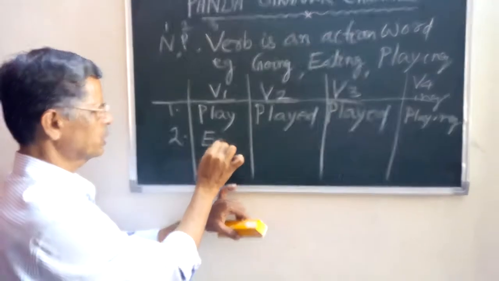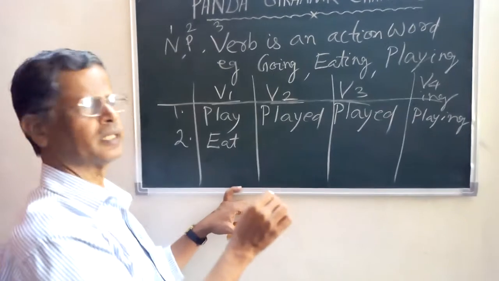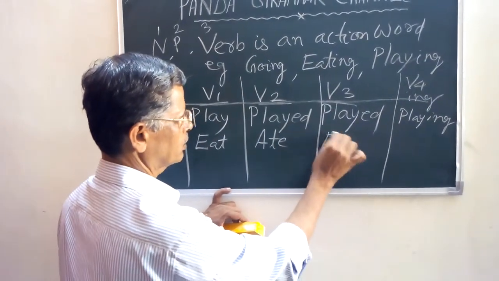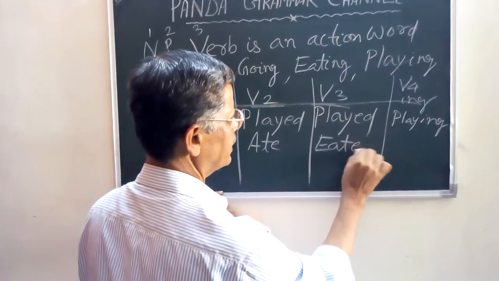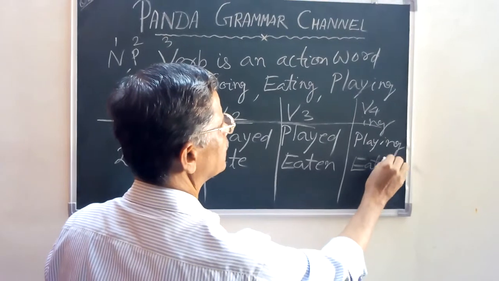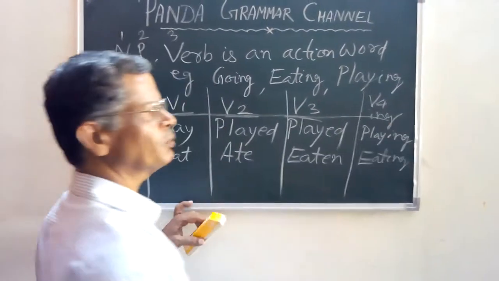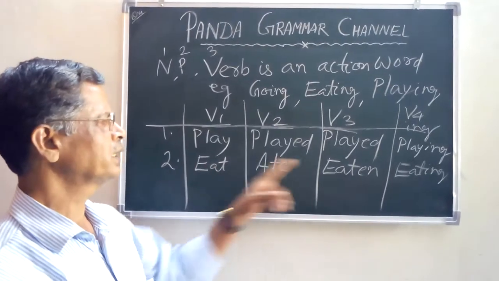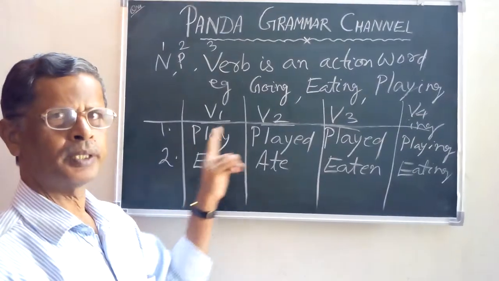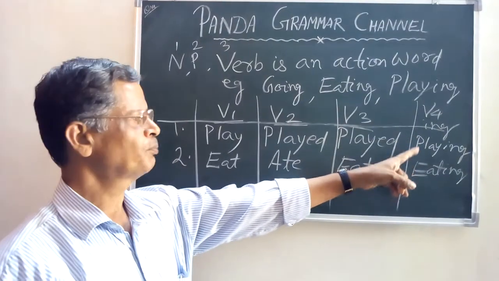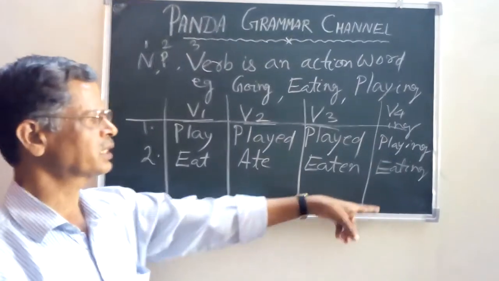So number 2, eat. As you have already said, eat, ate, eaten, and here the ing form is eating. Remember, the ing form is always combined with V1 only. V1 eat, eating; V1 play, playing. So V1 plus ing, that is it: playing, coming, eating, going, etc.